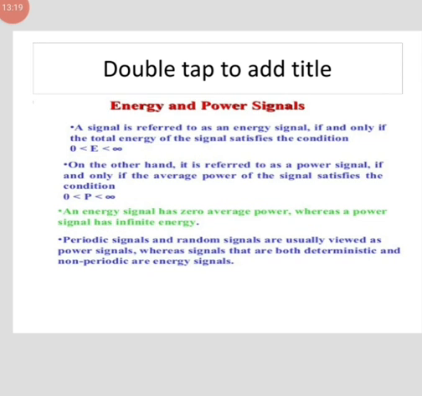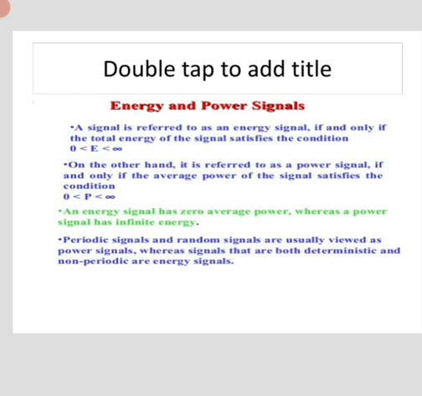Next is energy and power signals. So the terms signal energy and signal power are used to characterize a signal. They are not actually measures of energy and power. The definitions of signal energy and power refer to any signal x of t, which includes signals that take on complex values.